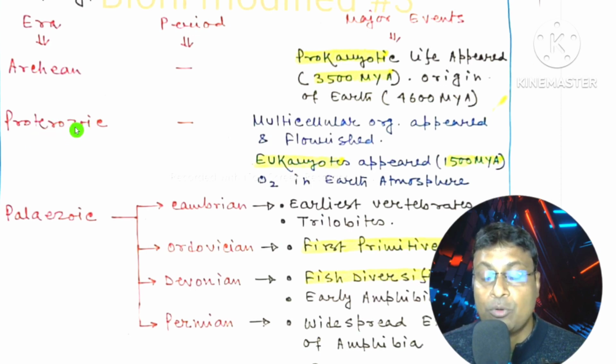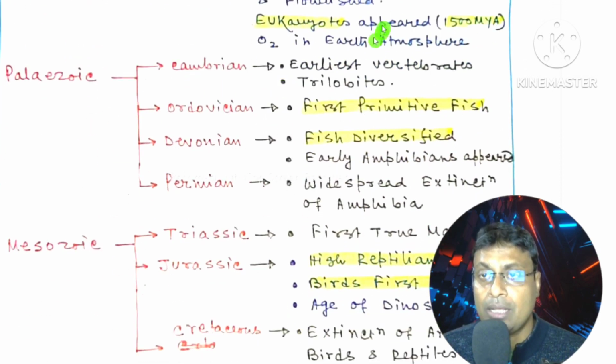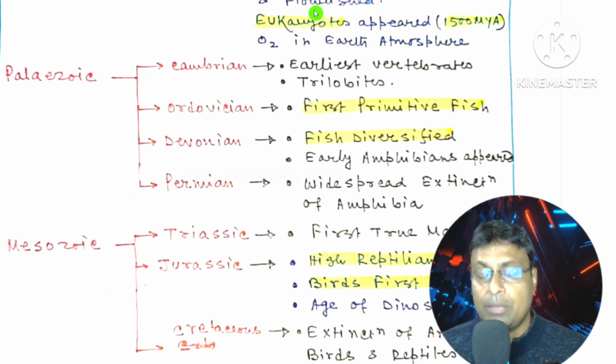The next era is the Proterozoic era, and in the Proterozoic era, multicellular organisms appeared and flourished. The total animal kingdom is divided into two subkingdoms, the protozoa and metazoa. The protozoa are those organisms which contain a single cell, and the metazoa are those organisms whose body is made up of different cells, or they are multicellular. This multicellular organism first appeared and flourished during the Proterozoic era, and eukaryotes appeared about 1500 million years ago, and oxygen on Earth also evolved during the Proterozoic era.